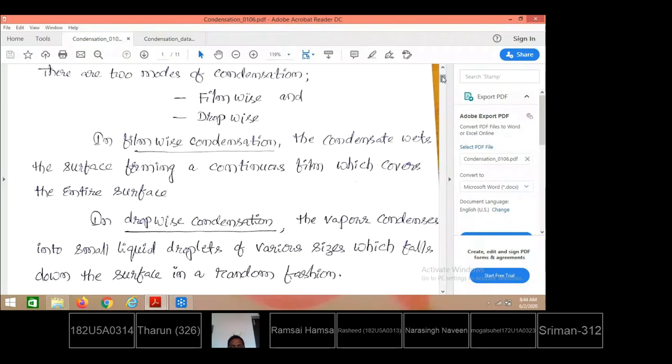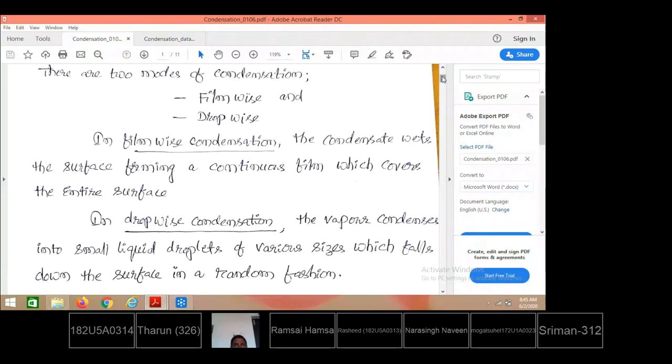Dropwise condensation, when do you observe it? At certain locations of the solid surface coated with something like grease or oil, like additives, only at specific locations of the solid surface will vapor come in contact. At those specific locations vapor will condense into liquid, and the liquid will make contact with the solid surface more number of times. In the case of film wise condensation, whatever film is formed from the top flows continuously along the length of the solid surface.